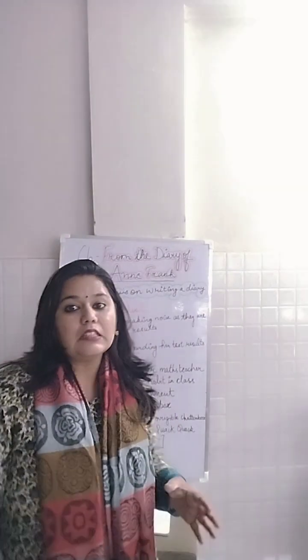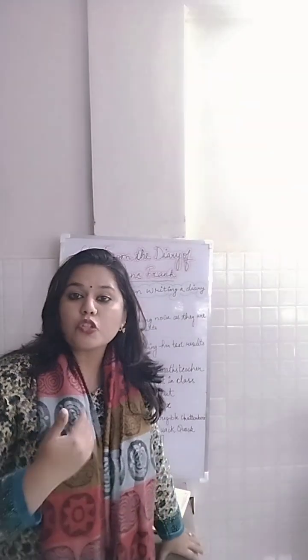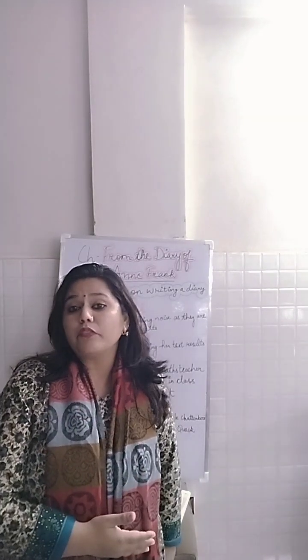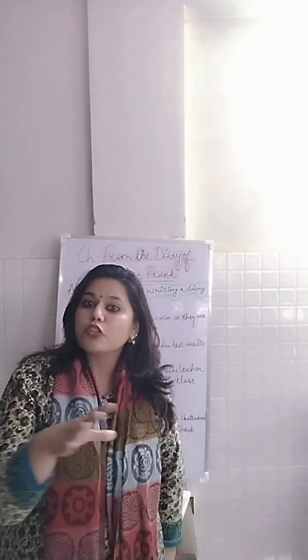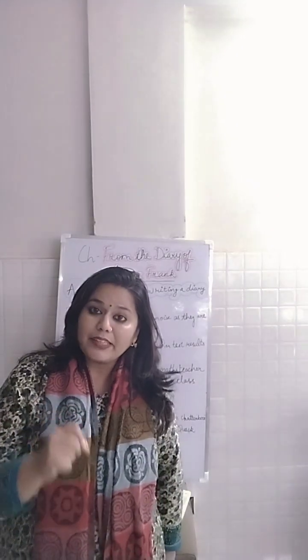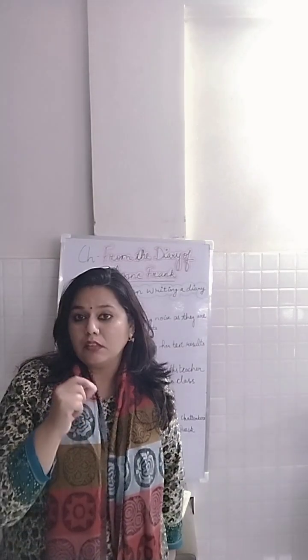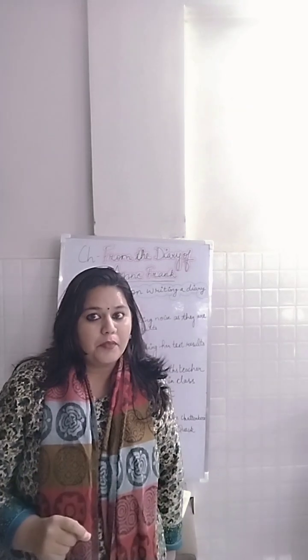So this girl, Anne Frank, she and her family were also taken to one of the concentration camps, and in her diary, in addition to whatever she had written, she had also explained what exactly it was like living in the concentration camp.